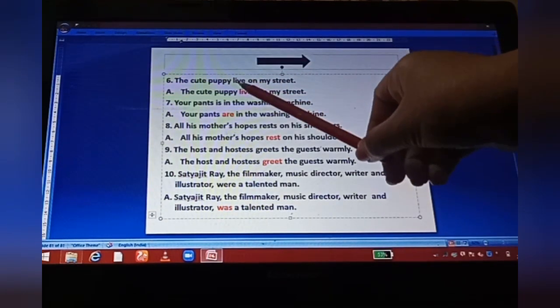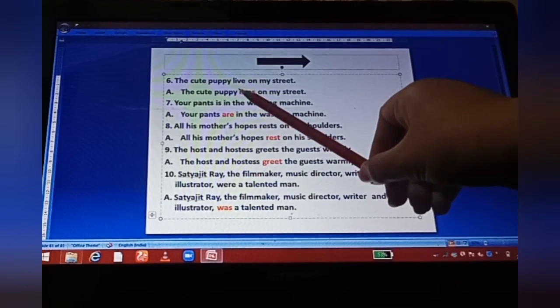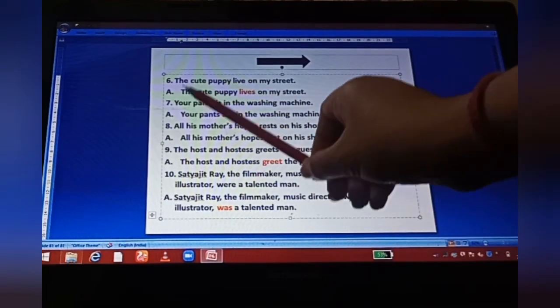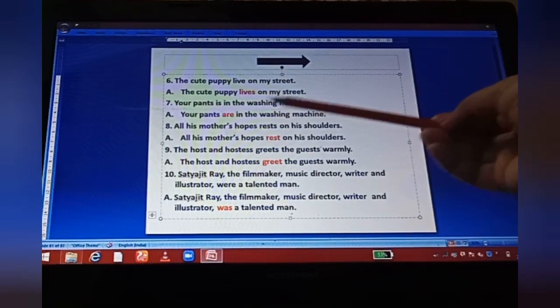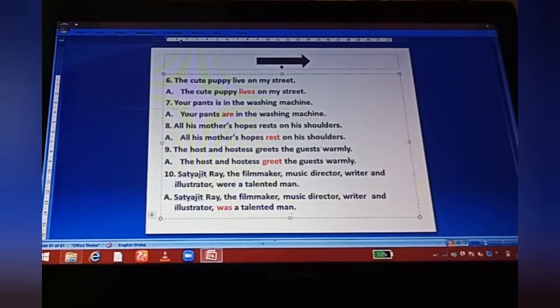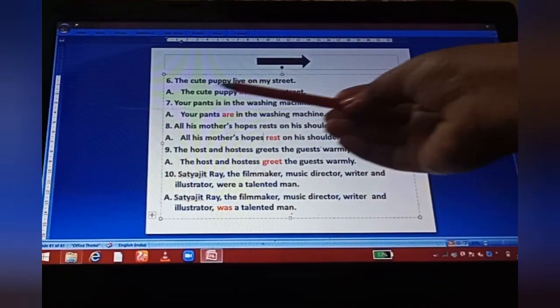The cute puppy lived on my street. The cute puppy is singular. That's why we have to put here the verb in the fifth form. That is, the cute puppy lives on my street. Your pens is in the washing machine. As in the noun chapter we have already discussed, pens, scissors, goggles, spectacles always take a plural verb. So here your pens are in the washing machine, not is.